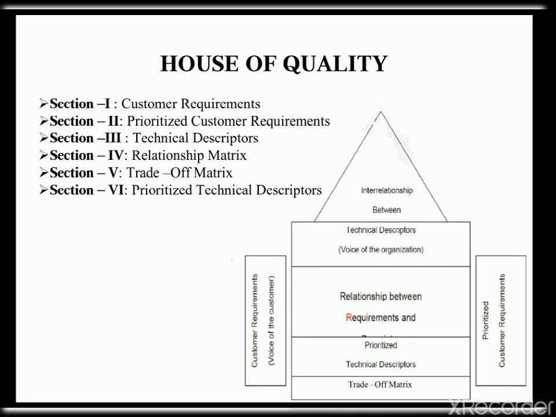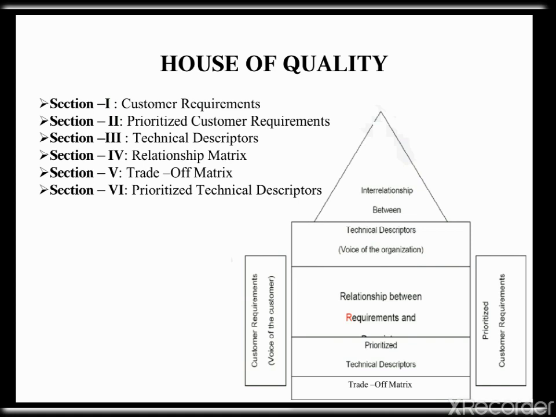Third one is the technical description. The second floor or ceiling of the house contains the technical descriptors. Product design characteristics expressed in engineered terms are located in the ceiling. The interior wall of the house is the relationship between customer requirement and the technical descriptor. The relationship matrix correlates customer requirement with the product characteristics.